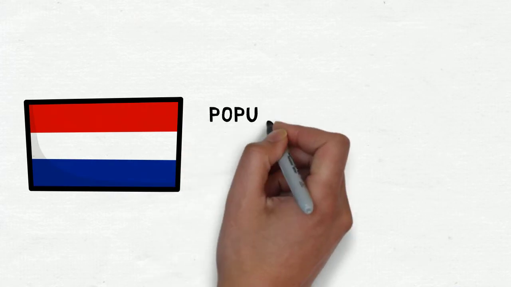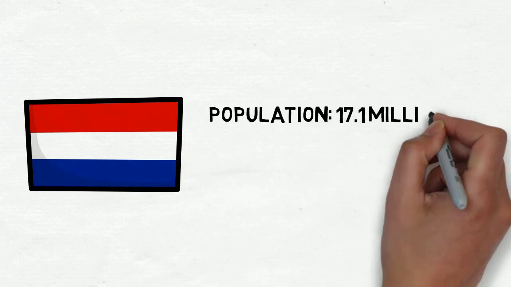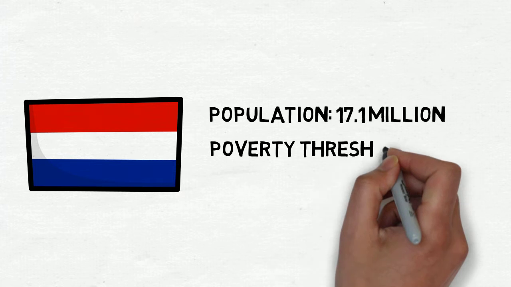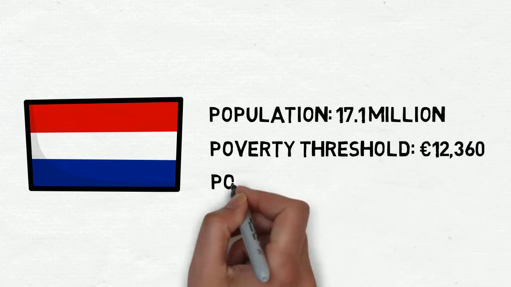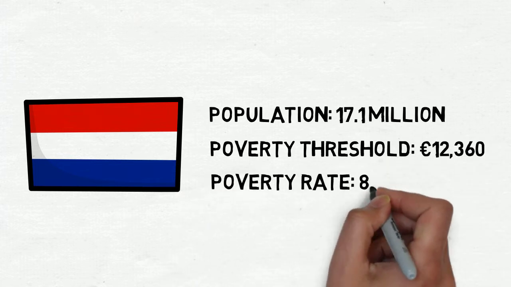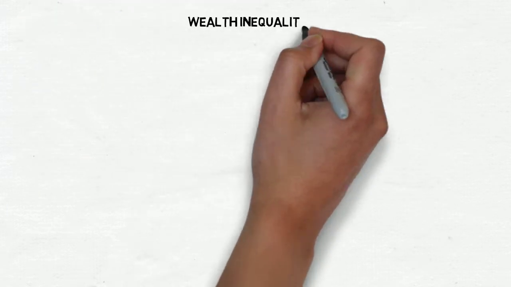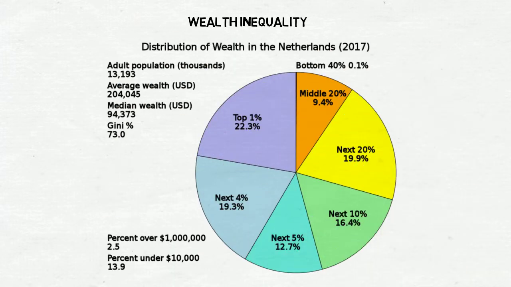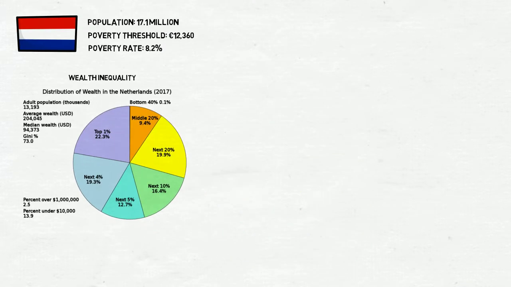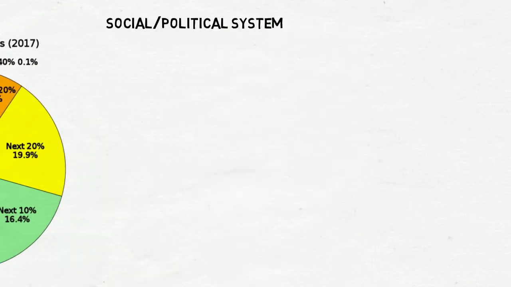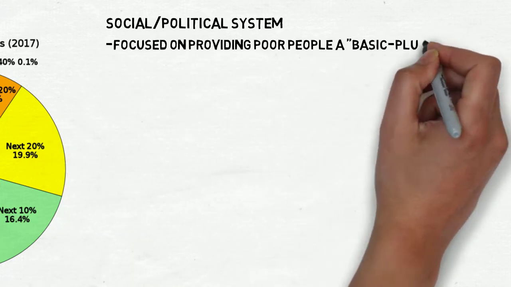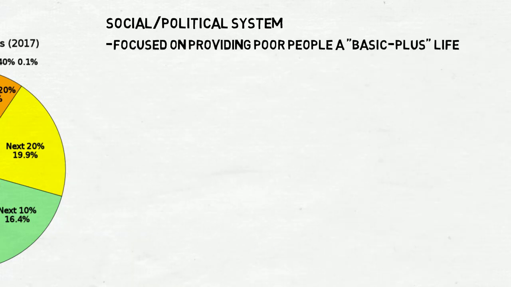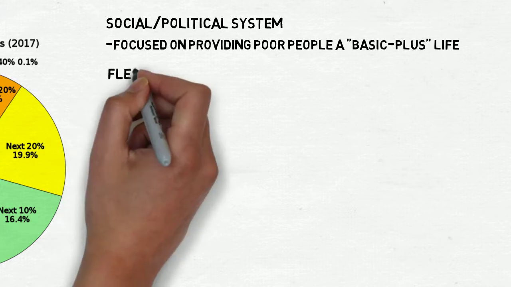The Netherlands has a population of 17.1 million people, a poverty threshold of €12,360 per person per year, and 8.2% of Dutch people fall beneath this poverty threshold. This is the wealth inequality graph of the Netherlands. This graph shows a quite even distribution among the different classes. Their social-political system is mainly focused on providing all of the citizens basic plus life. They have their basic needs covered plus some extra money.